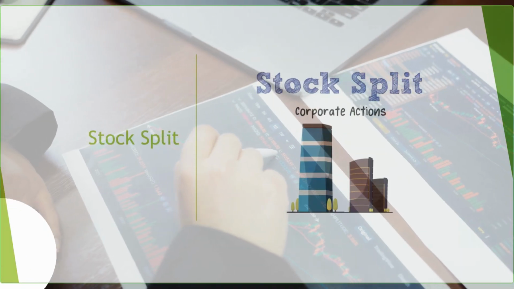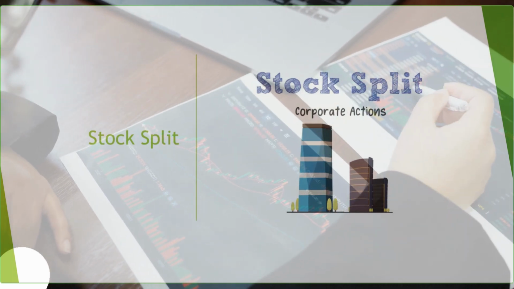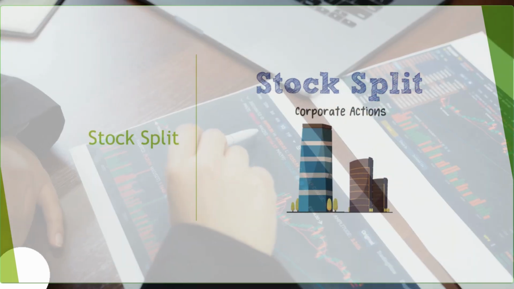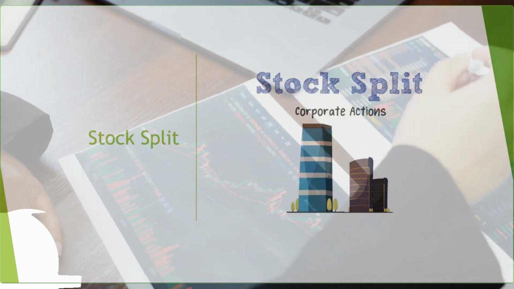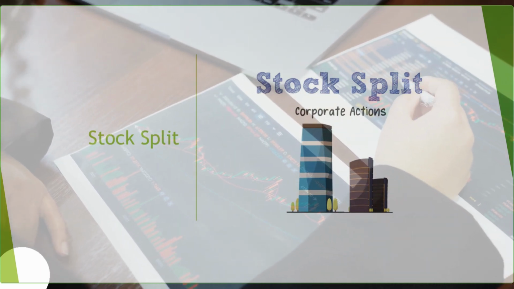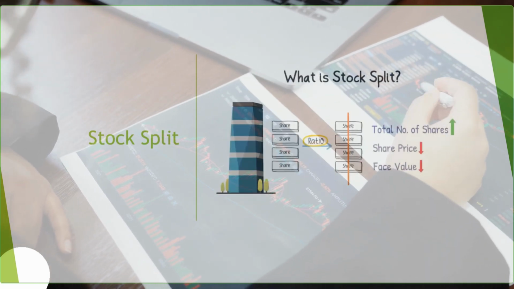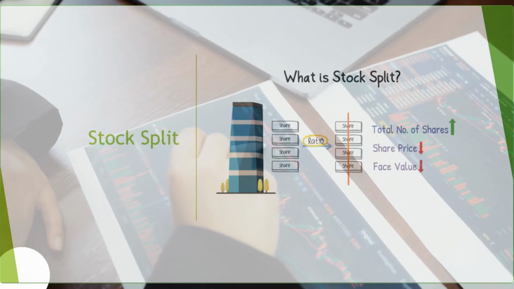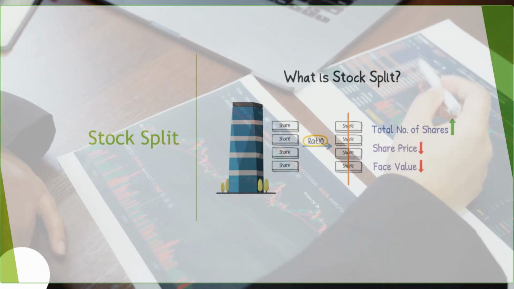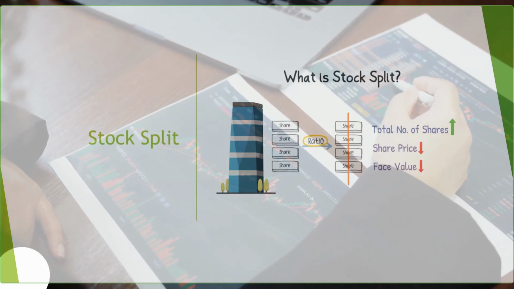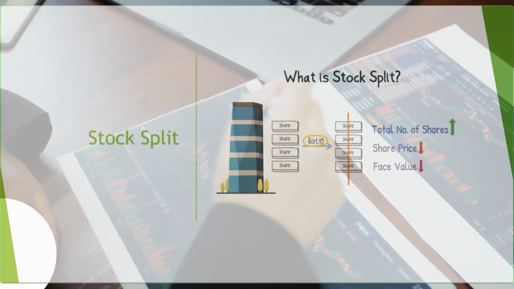So stock split is another corporate action. What happens is the company splits the number of shares. In a bonus, they give you free shares directly. In a stock split, they split the share by whatever ratio they decide. Say a 1:1 ratio, then your number of shares will increase from 1 to 2, and the total number of shares, suppose they have 10,000, will come to 20,000.